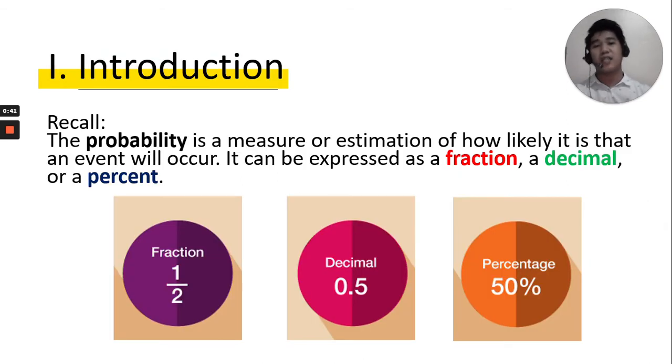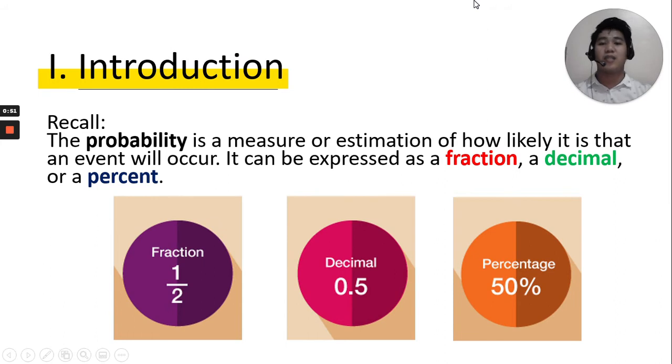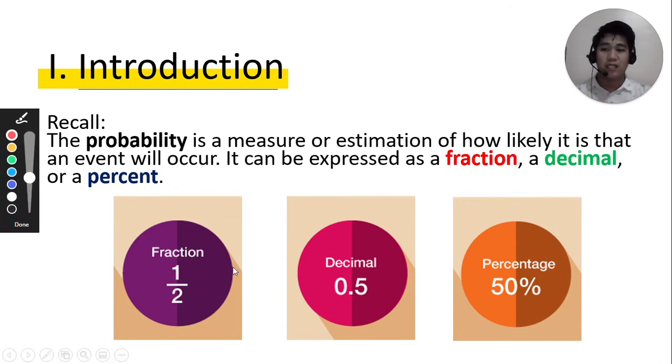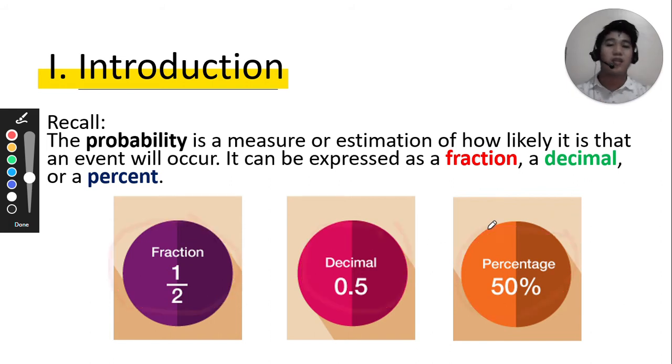So for this, another introduction, let us first recall what probability is. Probability is a measure or estimation of how likely it is that an event will occur. It can be expressed as a fraction, a decimal, or a percent. Take note: fraction, decimal, or percentage. We have 3 ways, so it's up to you.